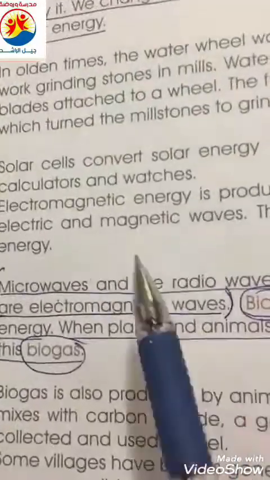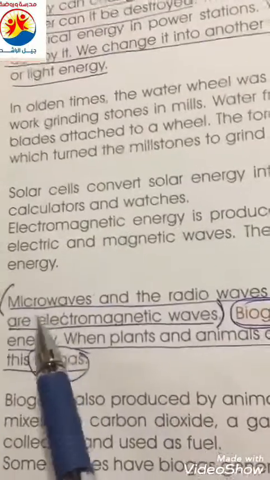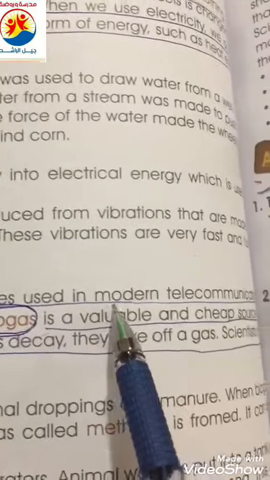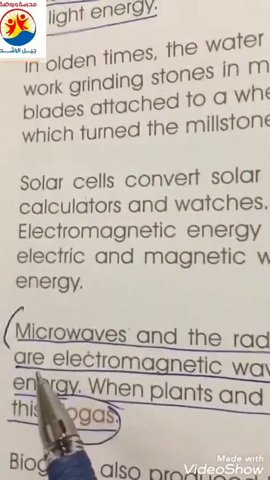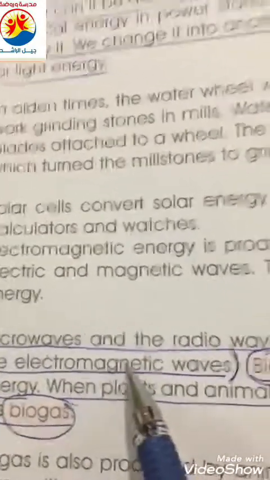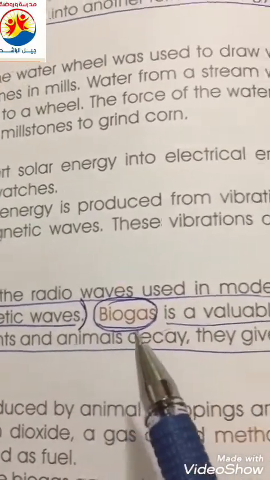And in the last, we want to say something about what we call biogas. Microwaves and the radio waves used in modern telecommunication are electromagnetic waves.